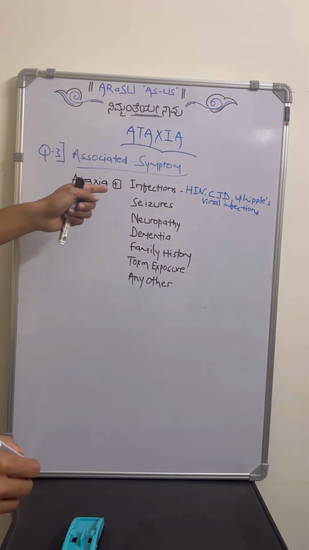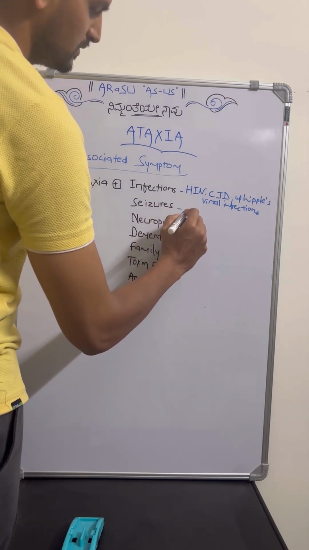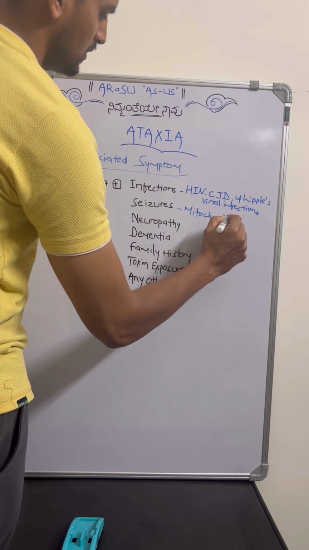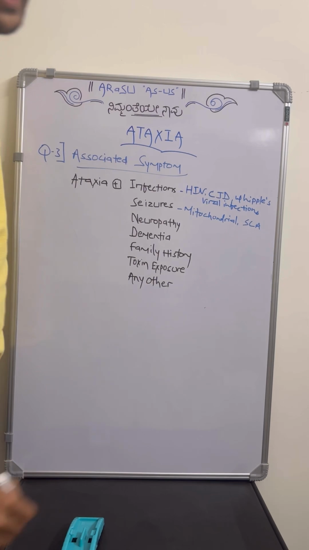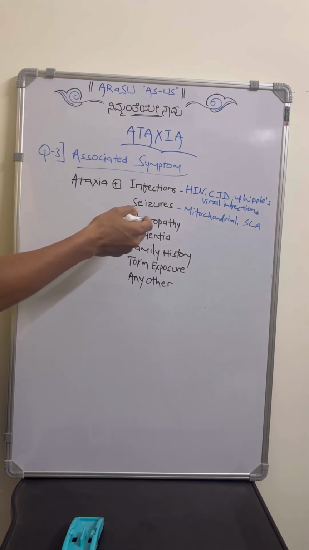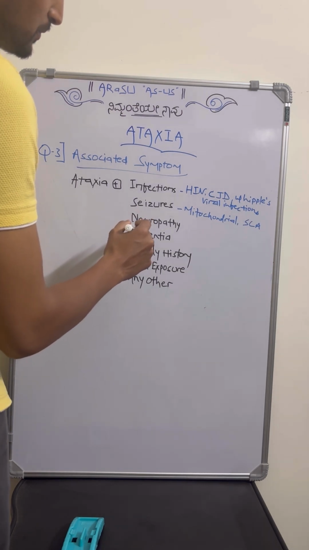Then any associated history of seizures. This is important especially in case of some mitochondrial disorders and SCA, spinocerebellar ataxia. Then assess for any features of neuropathy, like any sensory abnormalities. Why is it important?